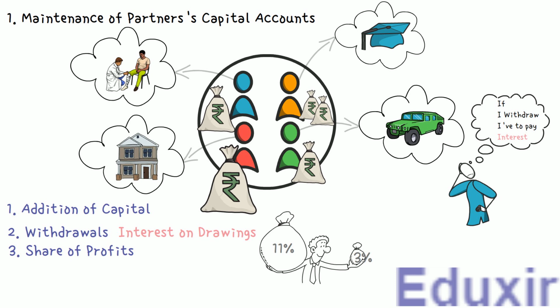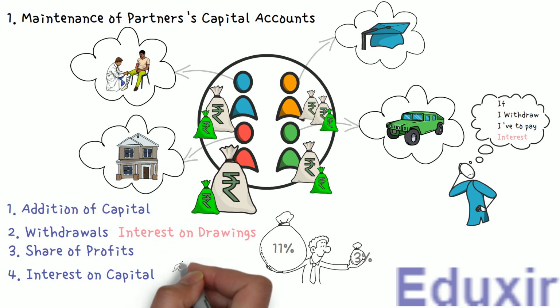The next thing that needs to be posted in the capital accounts is any interest on the capital. We learned that we have to pay the interest on the capital if it is part of the partnership agreement. Otherwise, if the partnership agreement is silent about the interest on capital, there is no interest on capital that needs to be paid as per the Indian Partnership Act.